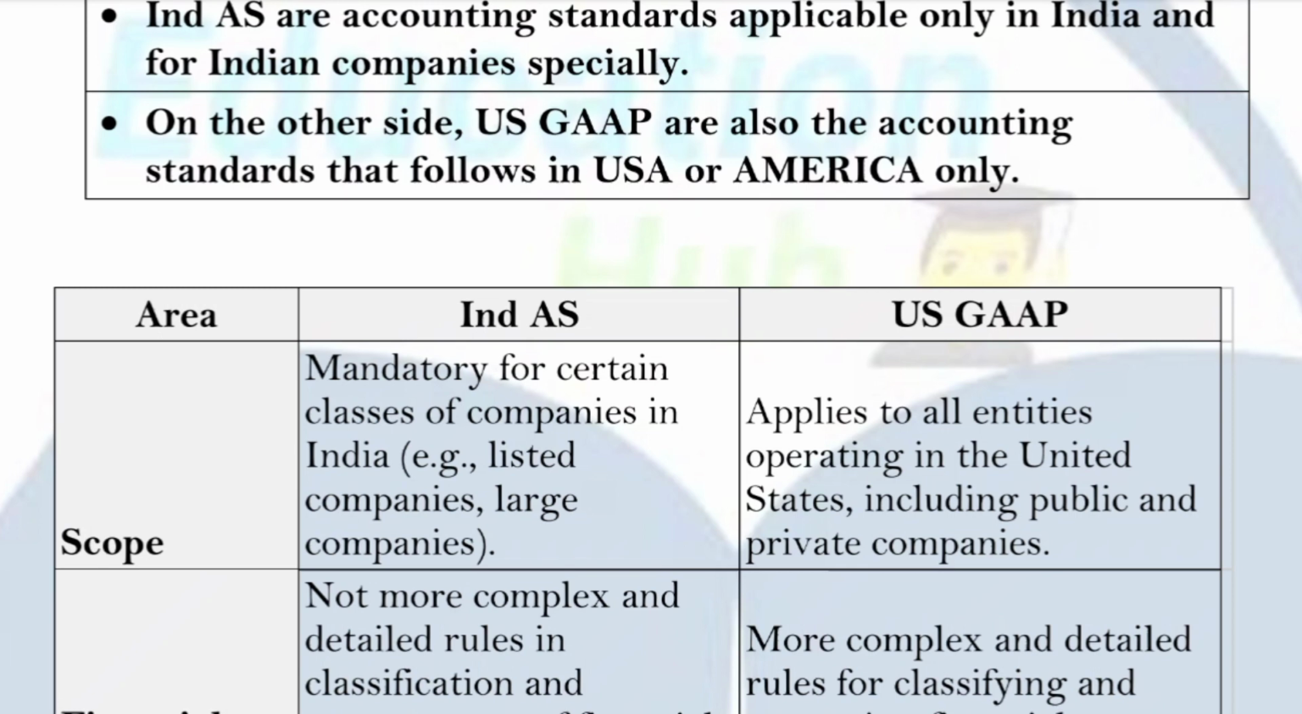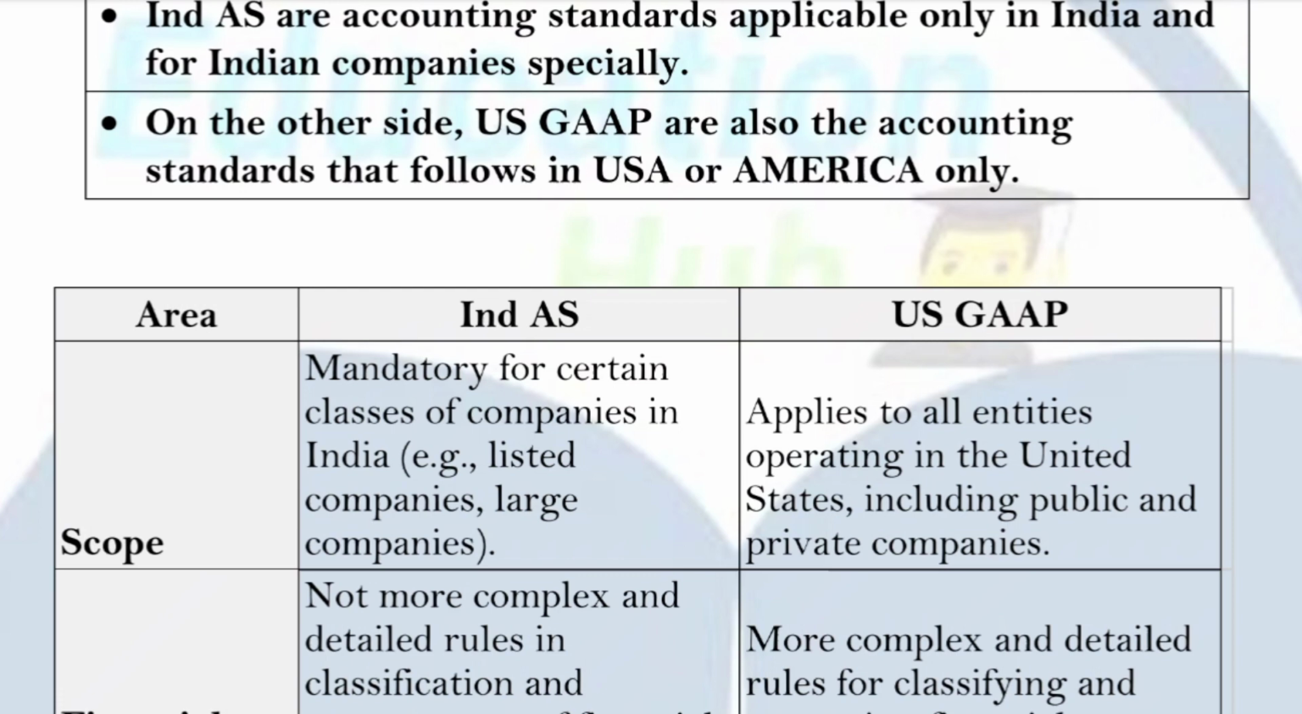But on the other side, if we talk about US GAAP, then it is also mandatory for US companies. But it is mandatory for every type of company, not only one type of company. You can say that any type of entity, public, private, or any other type of entity, has to follow US GAAP, that is a type of accounting standards, in preparing their accounts.